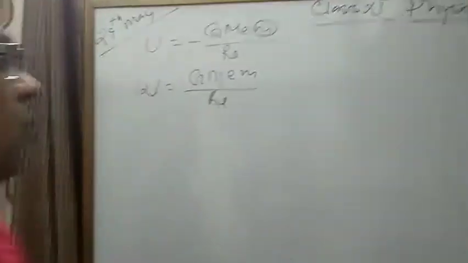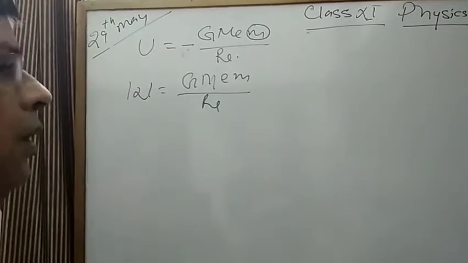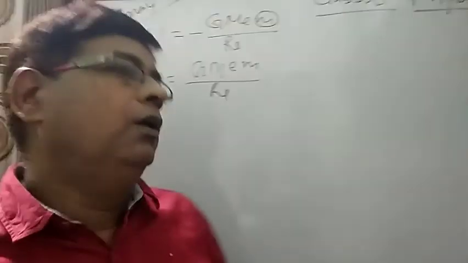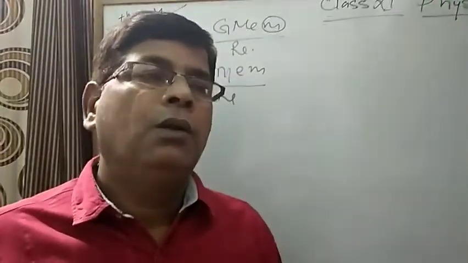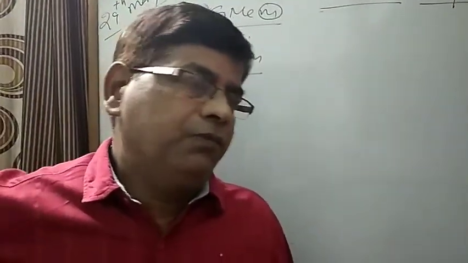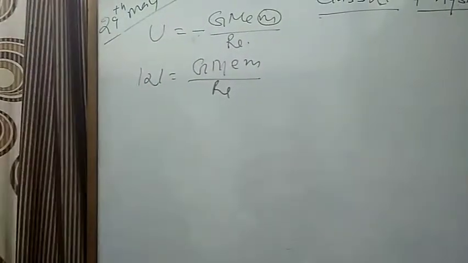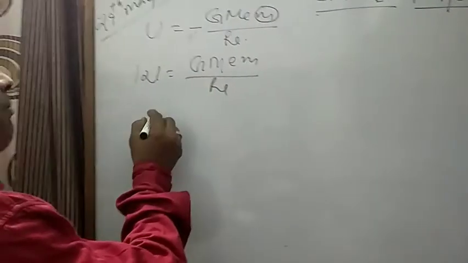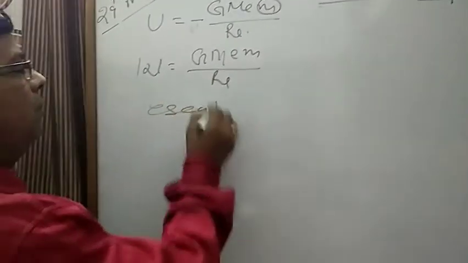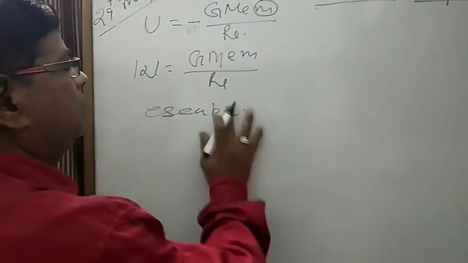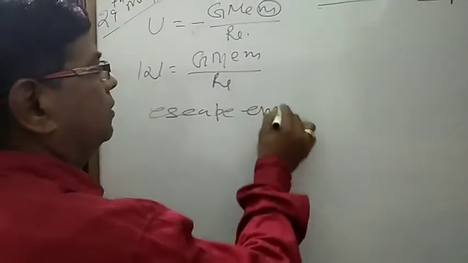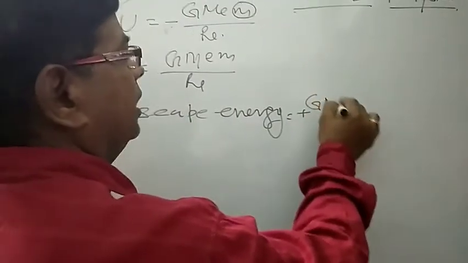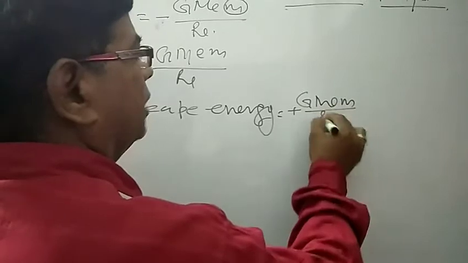Okay, so the kinetic energy, or you can say the escape energy of the body must become equal to this. So escape energy is equal to plus G M_E m upon R_E.